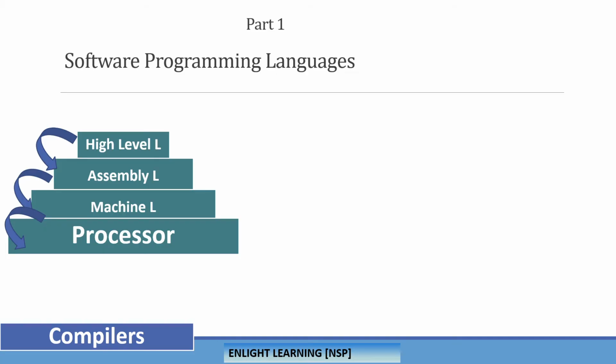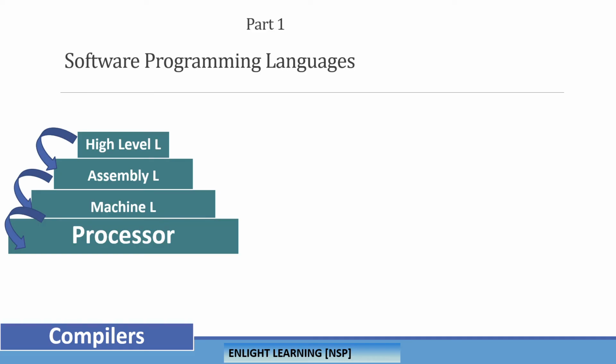Actually, there are three different levels of languages that can be used to write a program for a computer, or rather for a processor. When we say computer, it is not directly the processor. So there are three different languages. The very first is machine language, then assembly language, and then high level language. Let's start with machine language.